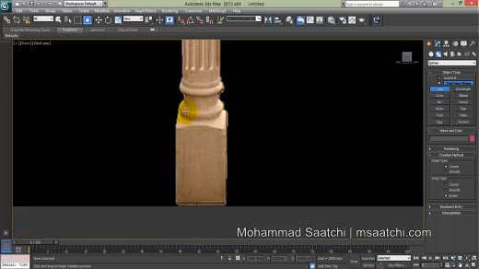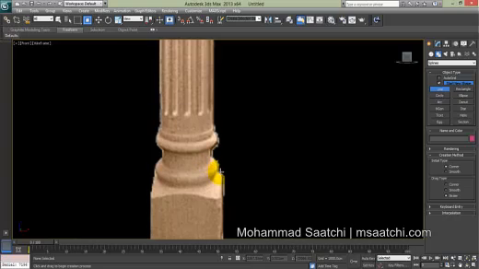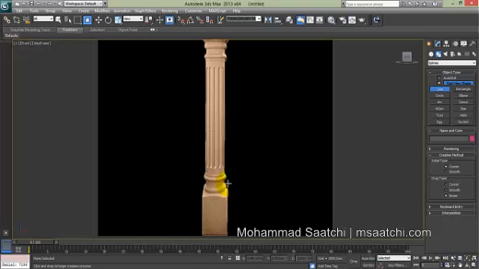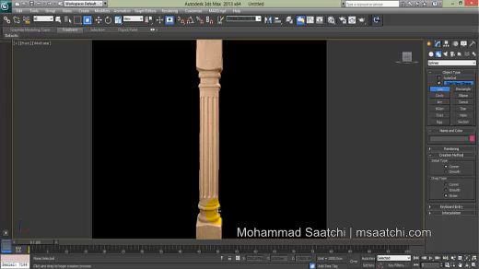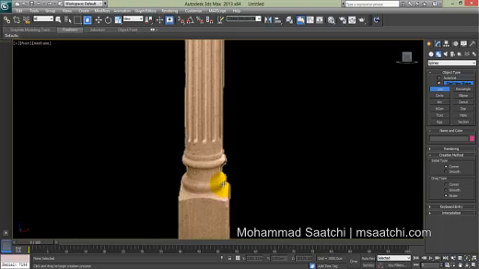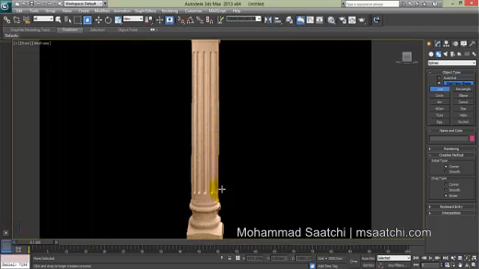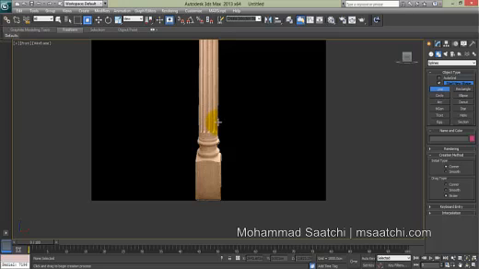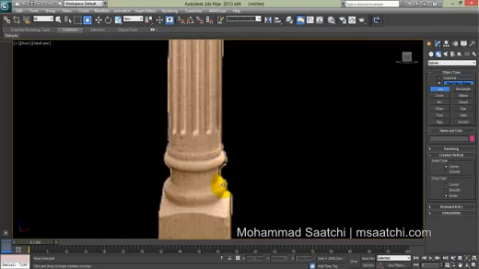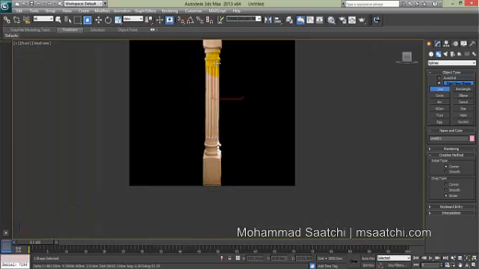This part is a cube, so I just start from here. I want to make this part using the Lathe modifier. The Lathe modifier is very interesting. It's not important to make it very exact, it's enough if it is similar. I just start from here: 1, 2, 3, 4, 5, 6, and here we go.